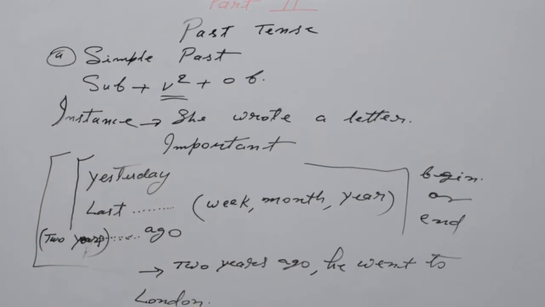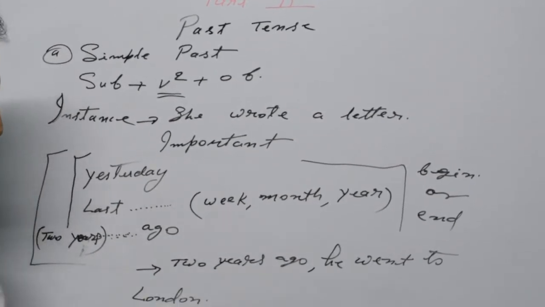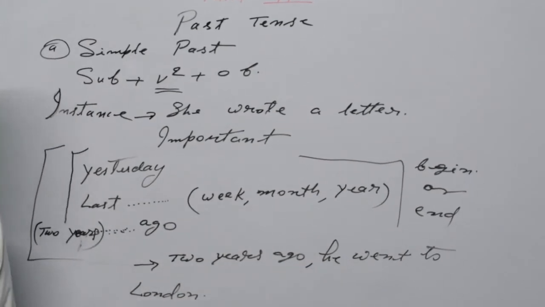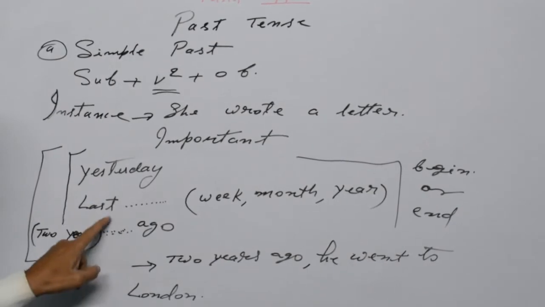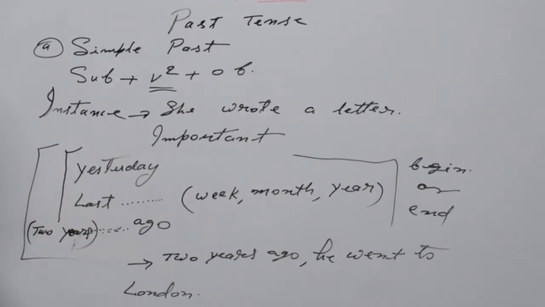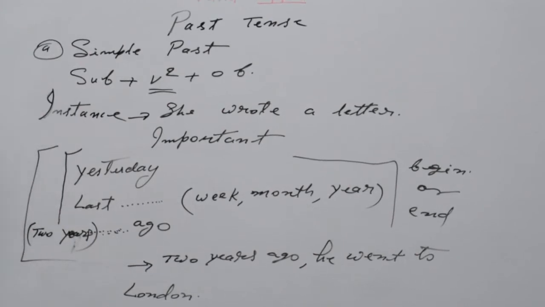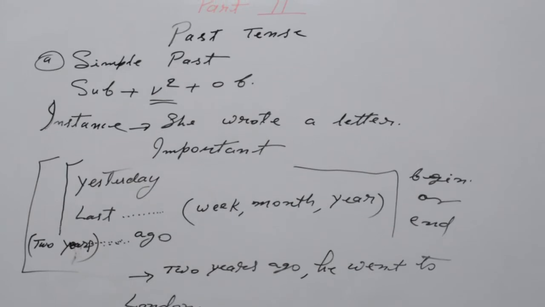Or if you want, you can write he went to London 2 years ago. No problem. So these things you have to keep in mind, which are very important. Now simple past tense is clear.